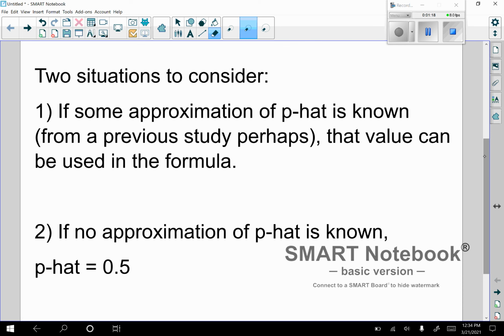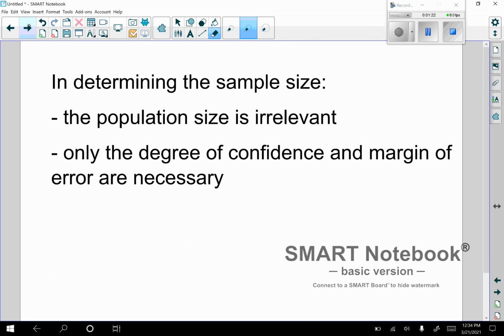So if you notice in this formula, kind of like what I mentioned when we found the sample size from previous sections, in determining sample size, again, the population size is irrelevant. Only the degree of confidence, because that z sub alpha over 2 depends on our knowing or picking the degree of confidence, and the margin of error are necessary.